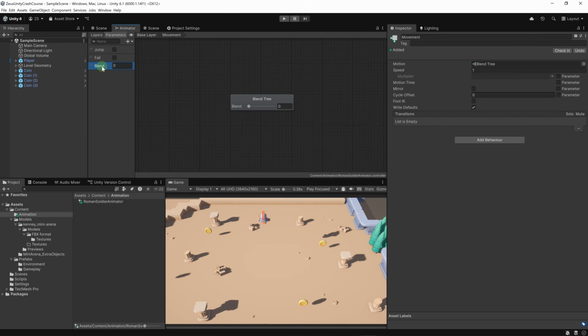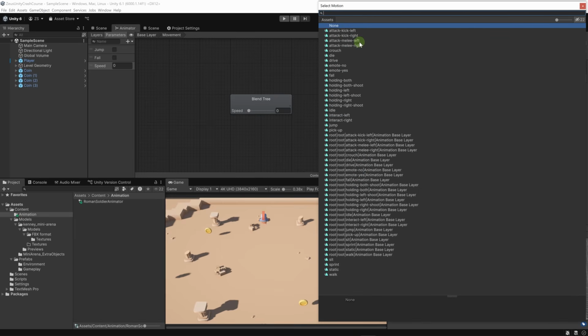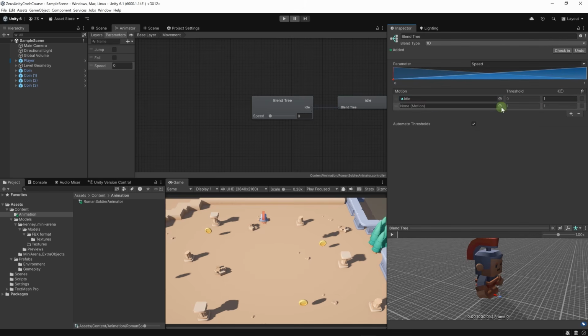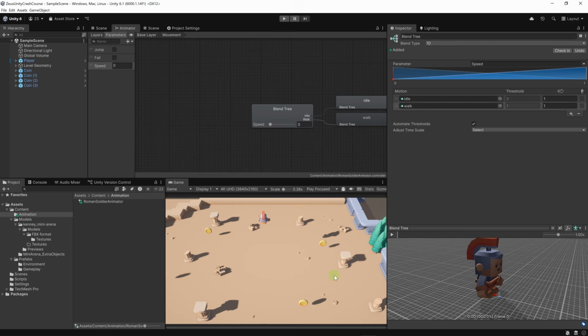Let's define the speed here. That's what we're going to use, speed. Let's click on this plus button and add motion field, and let's click on this circle and look for our idle animation. Then click on this plus button again, add motion field, then look for our walk animation. This is it down here, walk.